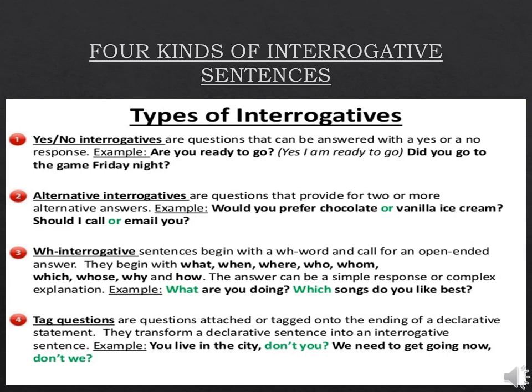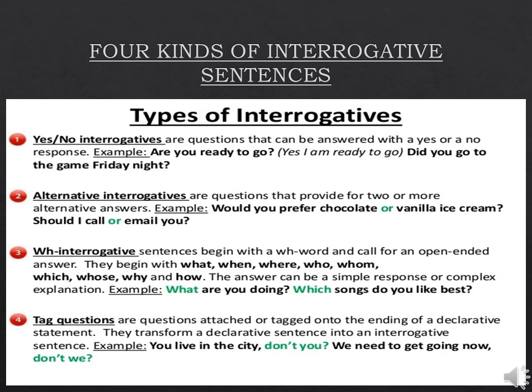Okay. The third one is WH questions, and the answer of these questions, students, can be simple or in the explanation form also, but the question will always start with WH words, that is who, why, when, where. Okay, how also comes under this. Example, if I ask you what are you doing, so whatever you'll be doing, like if you would be studying, you will say I am studying.